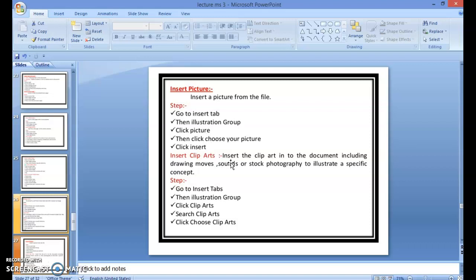Insert clip art. Insert clip art into the document, including drawings, movies, sounds, stock photography or illustrations of a specific concept. First of all, we go to Insert tab, then Illustrations group, click Clip art, search clip art and choose clip art.